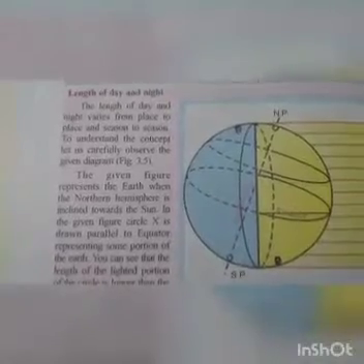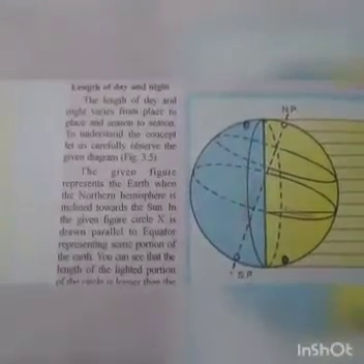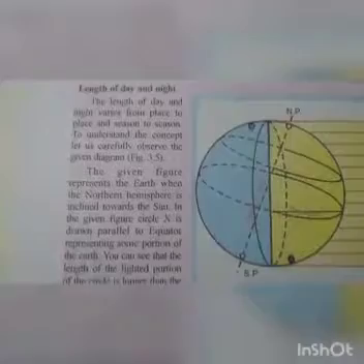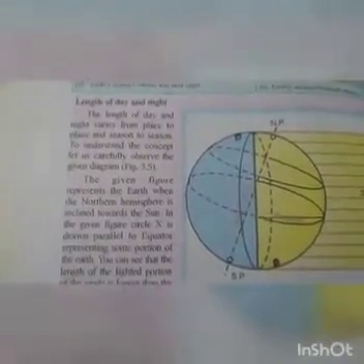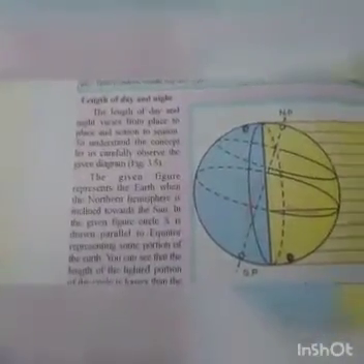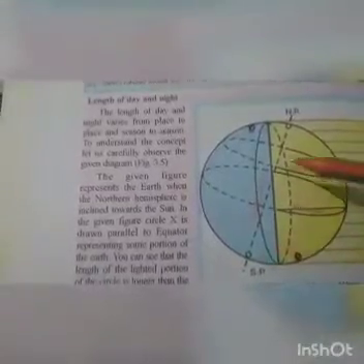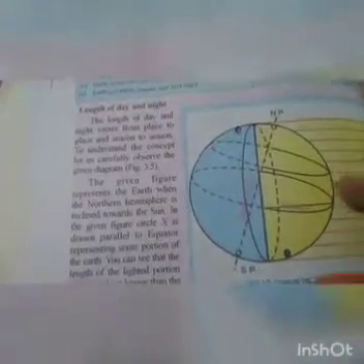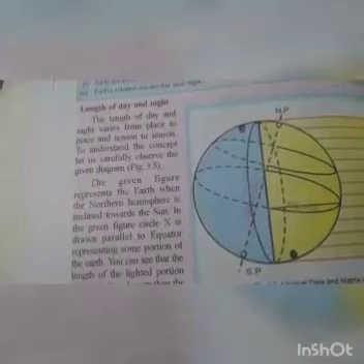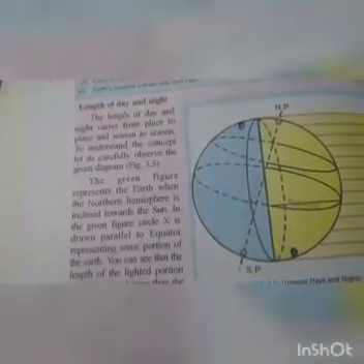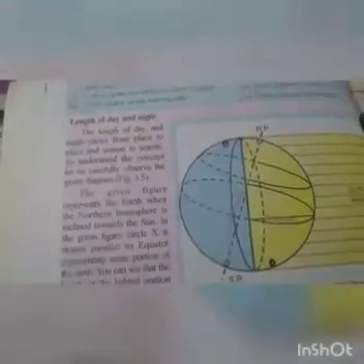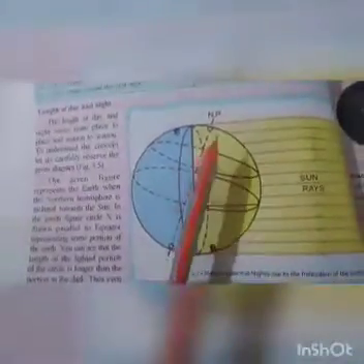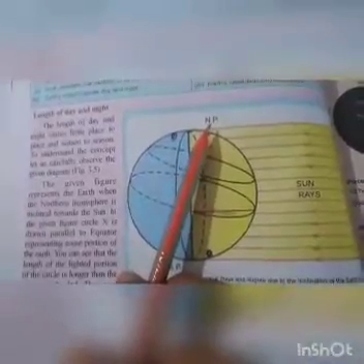Had the axis of the earth not been inclined, days and nights would have equal length throughout the world. So this is the reason of inclination of the Earth's axis, that there is an increase or decrease in the length of days and nights, right? So what will happen if the axis of the Earth is not tilted?